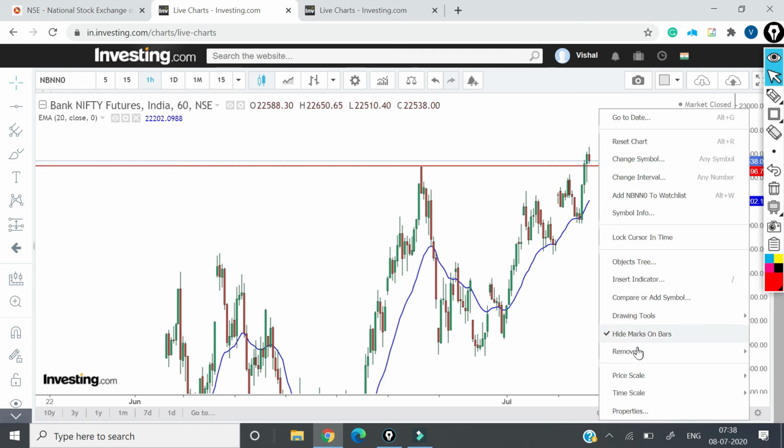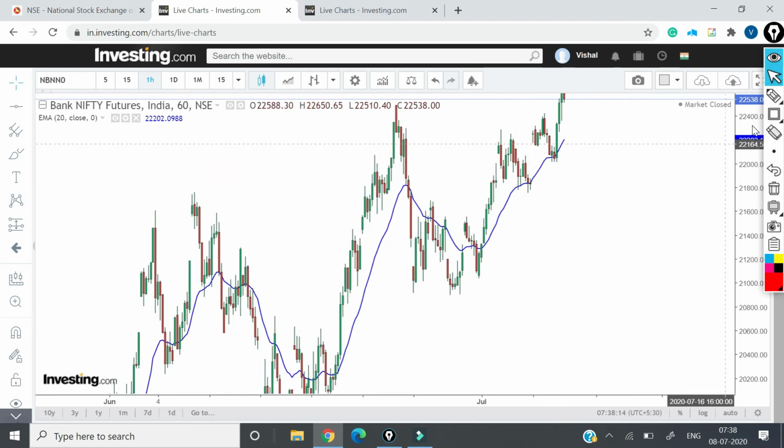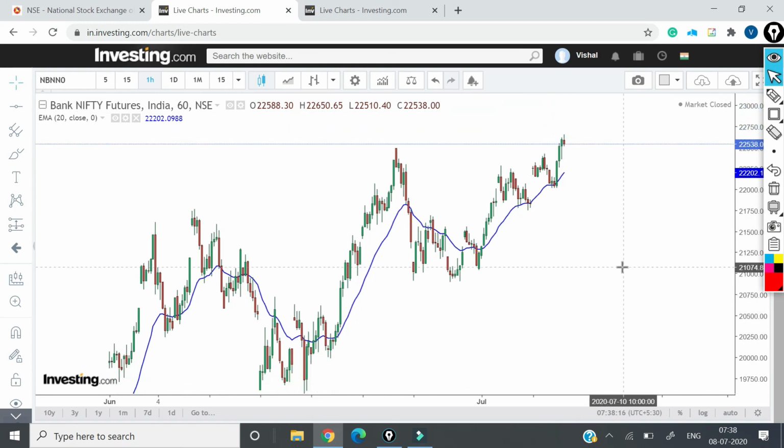So now the conclusion is that Bank Nifty is also in uptrend, and the data also suggests that we should go for buy calls only. Nifty is also in the uptrend. The data suggests we should go for a buy call only. If we get a price in Nifty around 10,700, 10,600 level, I think we should look for buy calls. And if you are getting a price in Bank Nifty around 22,200, 22,300, 22,400, those are very good levels to go for buy calls only.